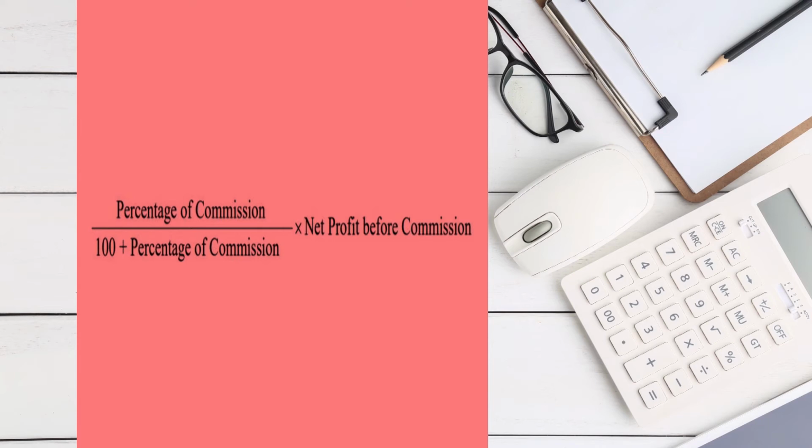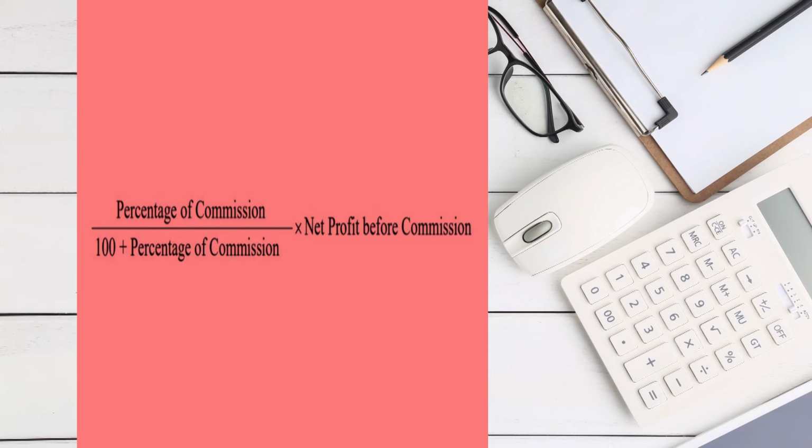If the percentage of commission is 10%, then it is 10% divided by 100 plus percentage of commission. It means 100 plus 10%, so it is 110%: 10% divided by 110% into net profit before commission. Here the amount of profit means the excess of the credit side of the profit and loss account over the debit side of the profit and loss account.